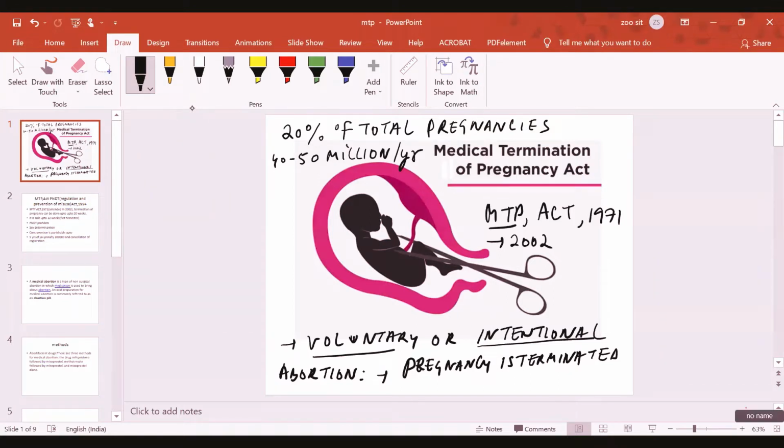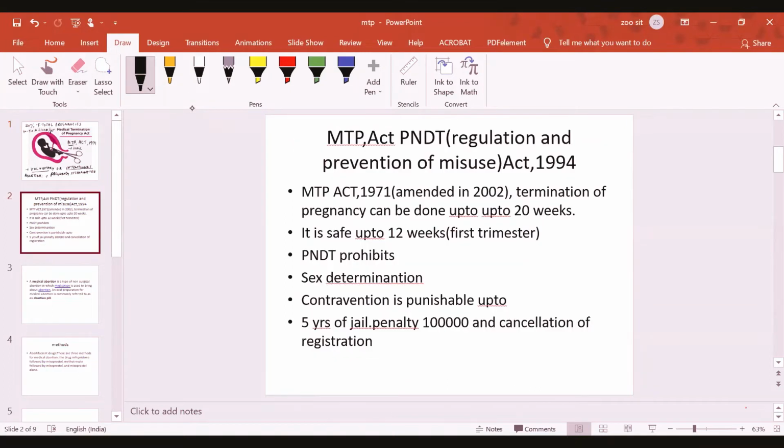Now, what are the various things covered in this MTP Act? MTP Act is an act, and there is one more act called PNDT. MTP Act stands for Medical Termination of Pregnancy Act, and I told you that this act was in India.